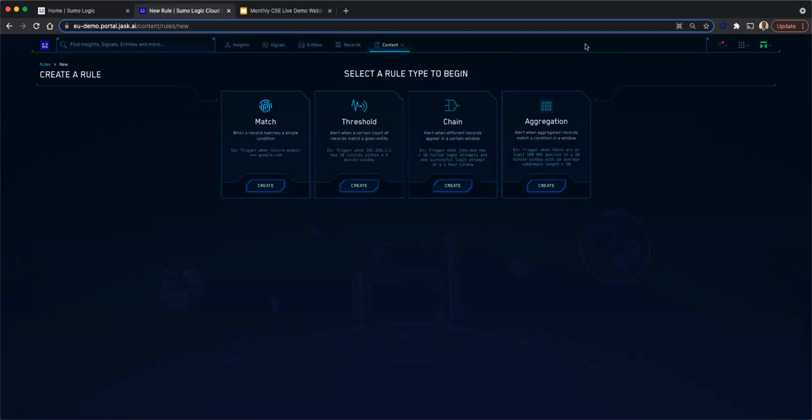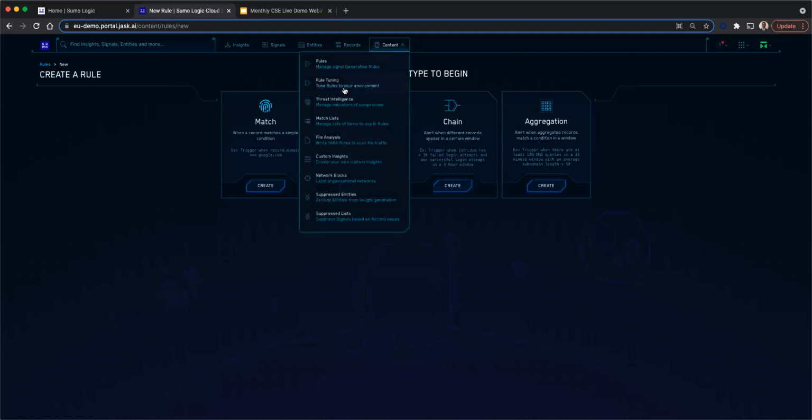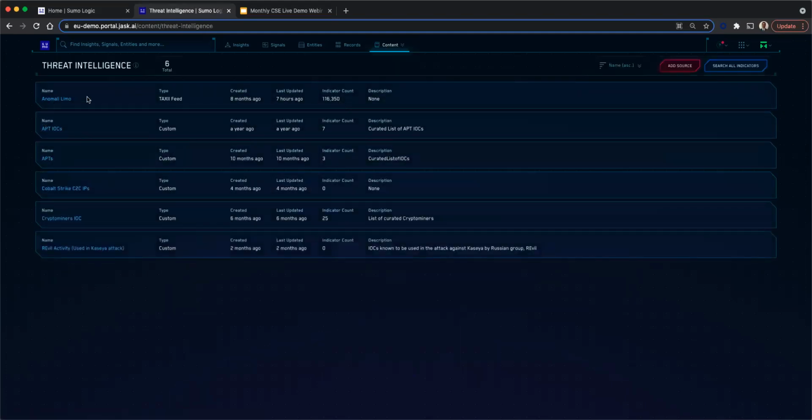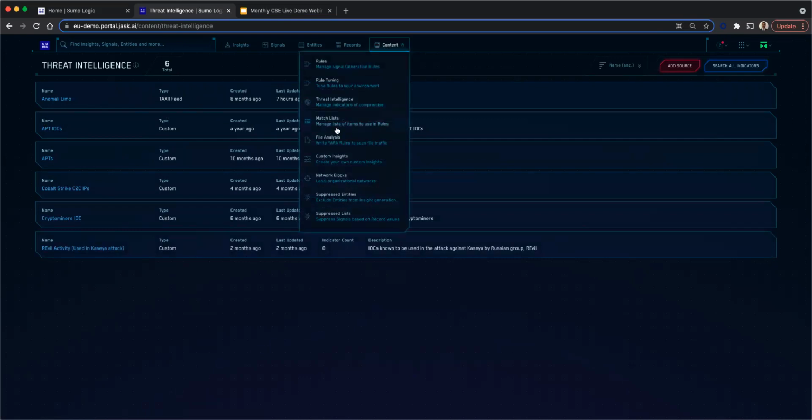So you can create all those different types of rules yourself, and you can also bring in threat intel feeds. We support bringing in the free feeds like the TAXII feeds, etc. If you have invested in any existing threat intel sources, we can integrate all of them to enrich the context of all those signals which are actually getting generated in the platform.